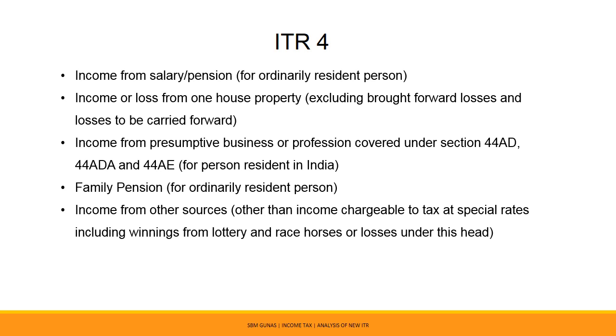Income chargeable to tax at special rates is not covered, including winning from lottery and race horses or loss under this head.